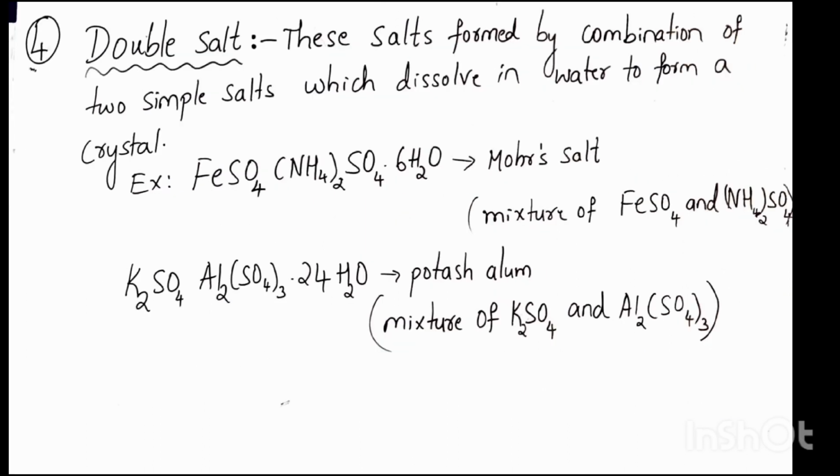Next, double salts. Double salts are formed by mixing saturated solution of two simple salts followed by crystallization of the saturated solution. This type of salt is a mixture of two simple salts chemically combined together. But when they are dissolved in water, they lose their identity as they dissociate into constituent ions in aqueous solution. Examples of double salts are Mohr's salt. It is a mixture of ferrous sulfate and ammonium sulfate. And potash alum. It is a mixture of potassium sulfate and aluminium sulfate.